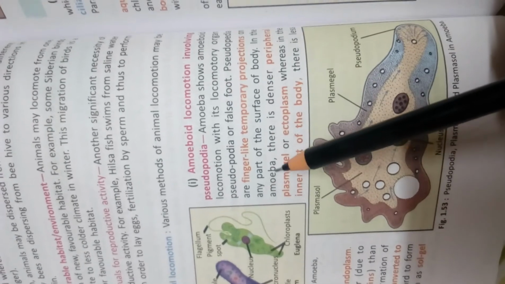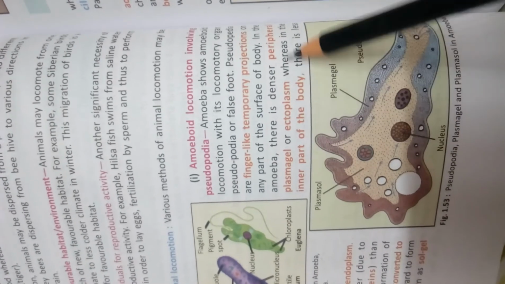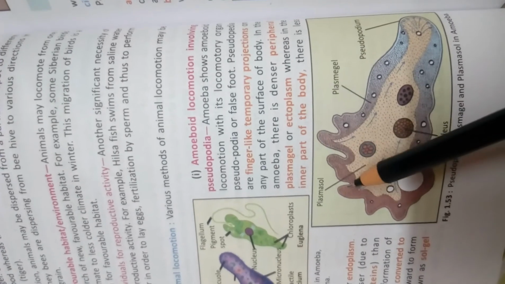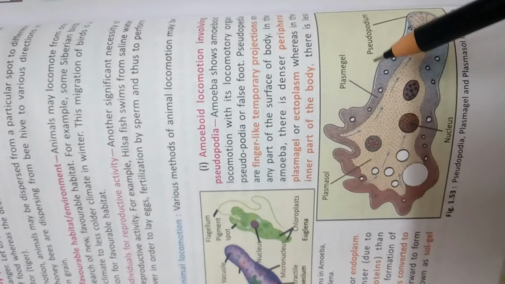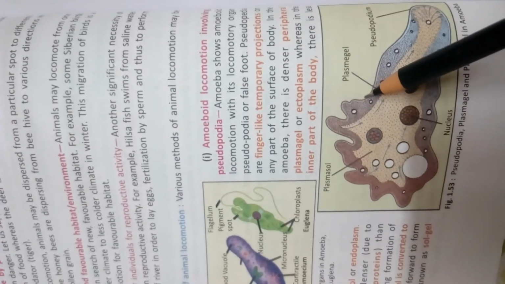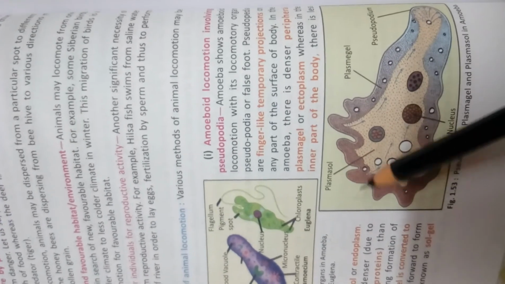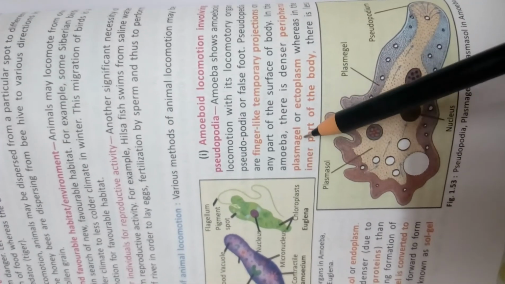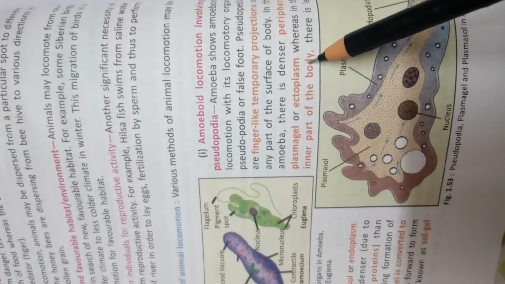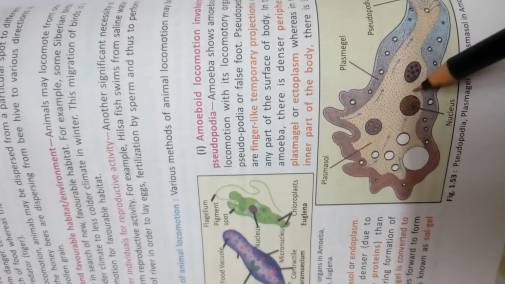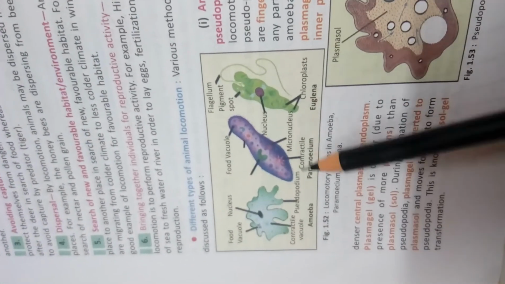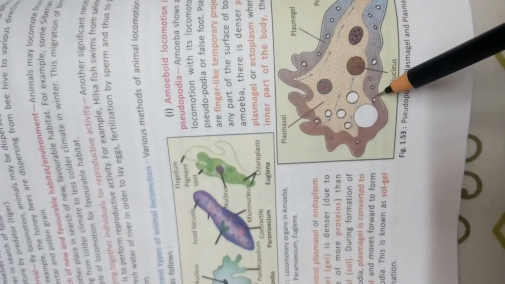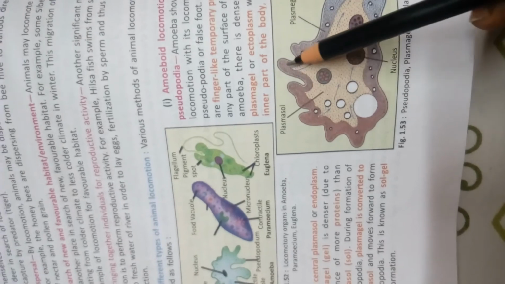It is said here that in the amoeba there is a denser peripheral part. Naturally, if you are moving, then the legs have to be strong. So here also this pseudopodia has to be strong, or dense. The denser part is called periplasmagel, or the ectoplasm. And the inner part is called the endoplasm, or what is the other name of it? It is called the central plasmasol. As I told you, when the amoeba has to move, this pseudopodia has to be stiff.